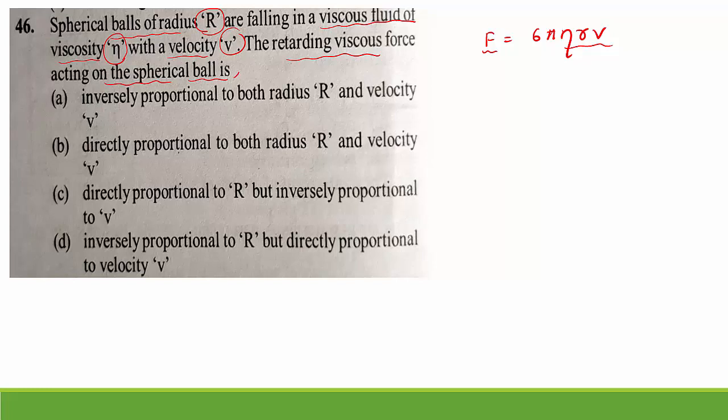So F equal to 6 pi eta r V. F is directly proportional to radius as well as to velocity. So which is the right option? This retarding viscous force is directly proportional to radius r and velocity v. So we go for option B. Option B is the right answer.